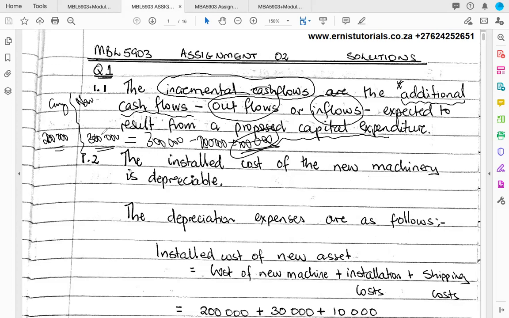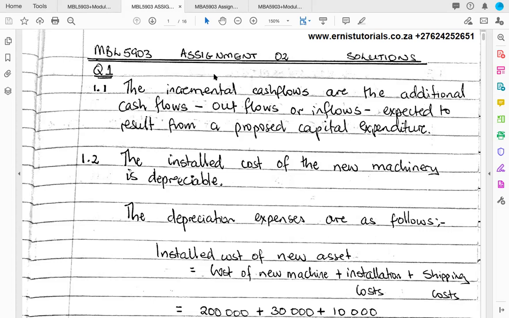We are not concerned with this 300 that we get from the new machine. Rather, we are concerned with the extra benefit of the new machine. Okay, what extra benefit is the new machine giving to us? So when we calculate operating cash flows, we're calculating the incremental operating cash flow. We're trying to look at the extra benefit that a machine or a project gives us, and then we are working with the cash flows that result from that extra benefit.